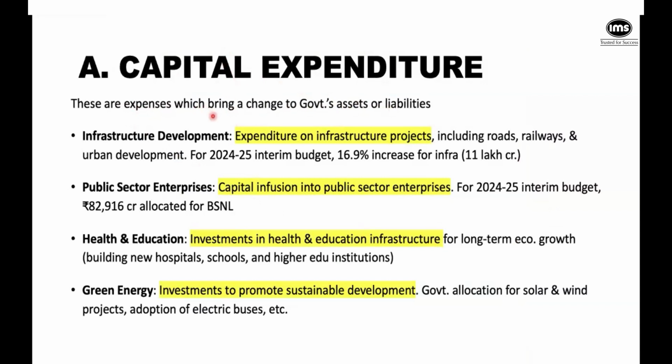So spending money for roads, railways, urban development, right? And this has been like a major theme with Modi 2.0 and now going ahead Modi 3.0 also, where in fact in the interim budget an 11 lakh crore allocation has been made for infrastructure and almost 17% increase.